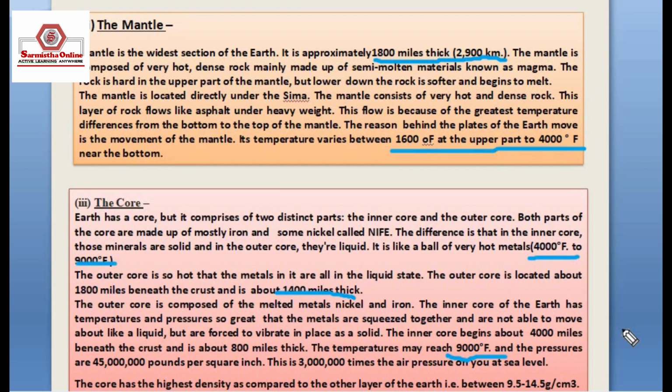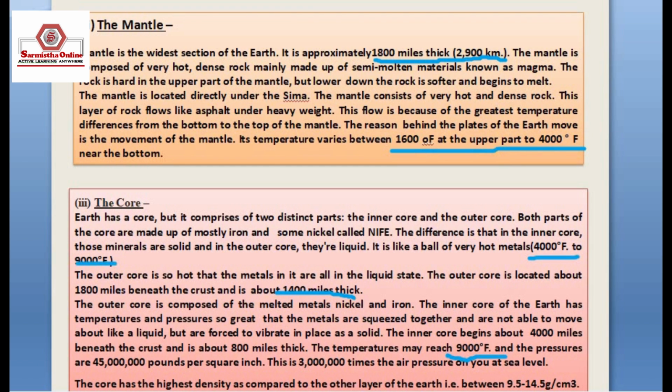The outer core is composed of melted metals, nickel and iron. The inner core of the earth has temperature and pressure so great that the metals are squeezed together and are not able to move about like a liquid, but are forced to vibrate in place as a solid. The inner core begins about 4000 miles beneath the crust and is about 800 miles thick.